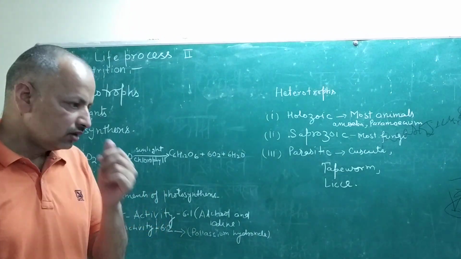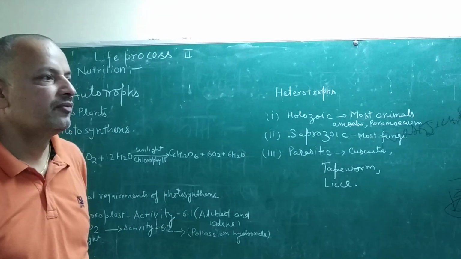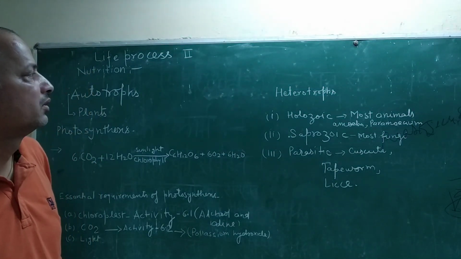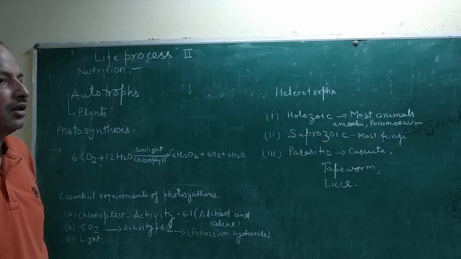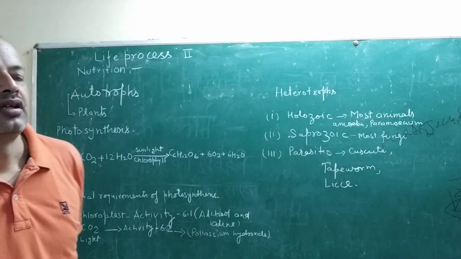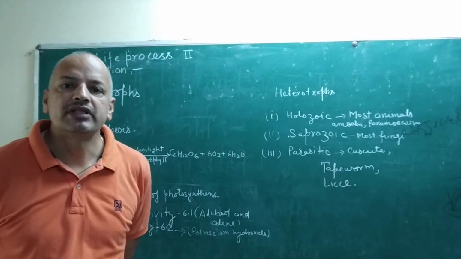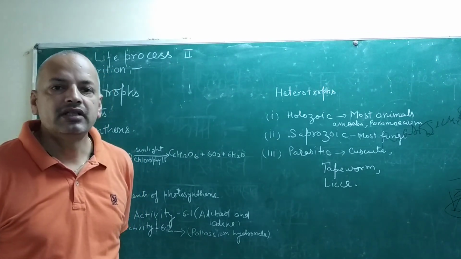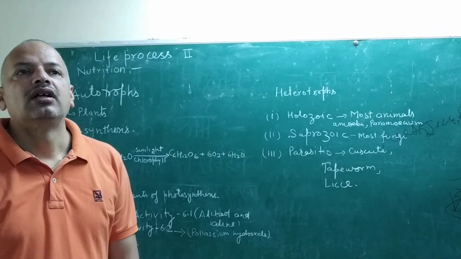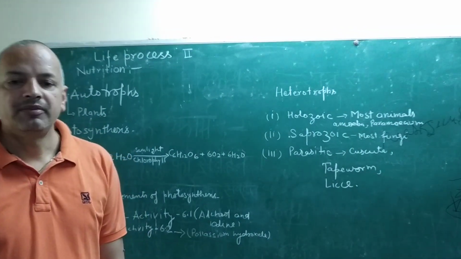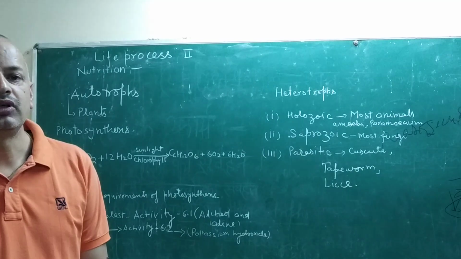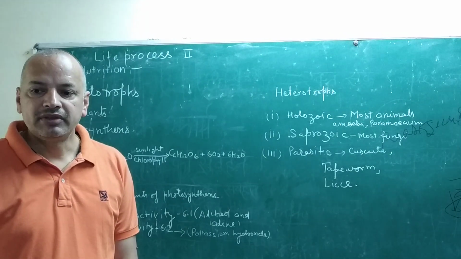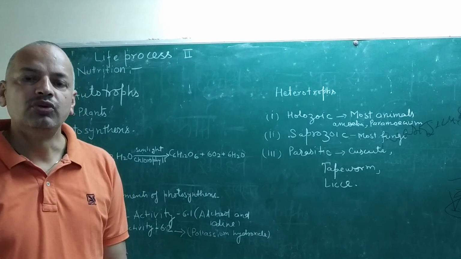And next we will discuss in detail autotrophs and heterotrophs. Autotrophs is a group of organisms which are capable of making their own food with the help of some materials from the surroundings. So all the plants have an arrangement inside their body to take the materials from outside and make the food.